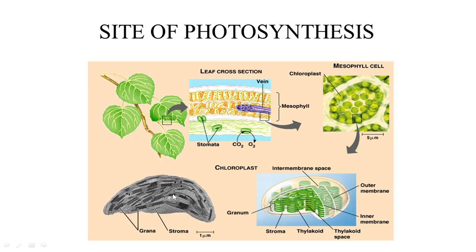This is an electron micrograph, a photograph taken with electron microscopy. Now here this is a diagrammatic view. You can see this is a chloroplast. It is a double membrane structure, outer membrane and inner membrane, and inside it is filled with a fluid called stroma, and they have these green stacks of thylakoids.